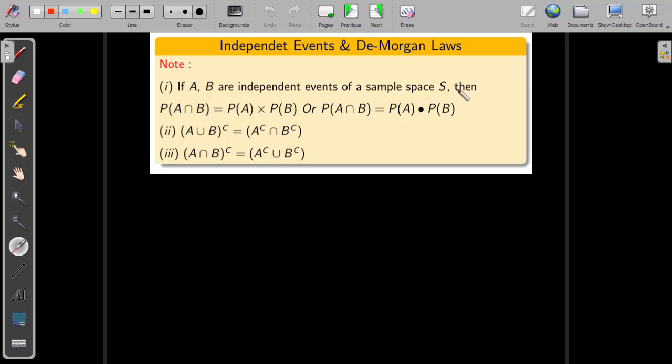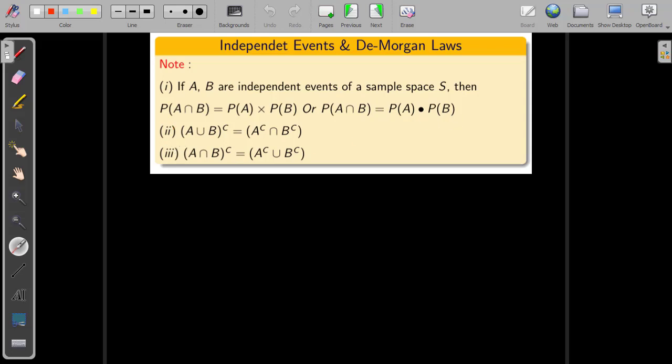This can be written mathematically: probability of A and B, or A intersection B, is equal to probability of A times probability of B. In other notation, P of A intersection B equals P of A dot P of B. This holds purely when the given two events are independent events. For the dependent case, the result is different.